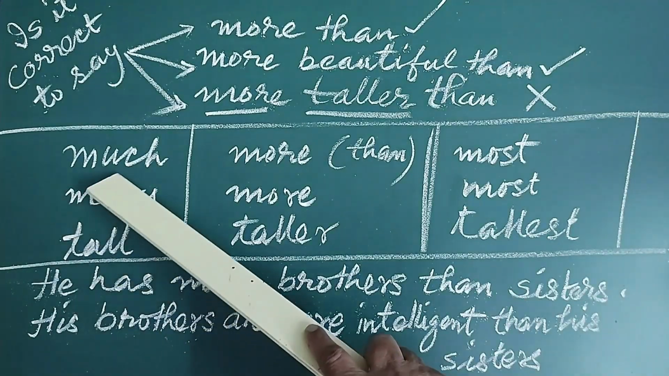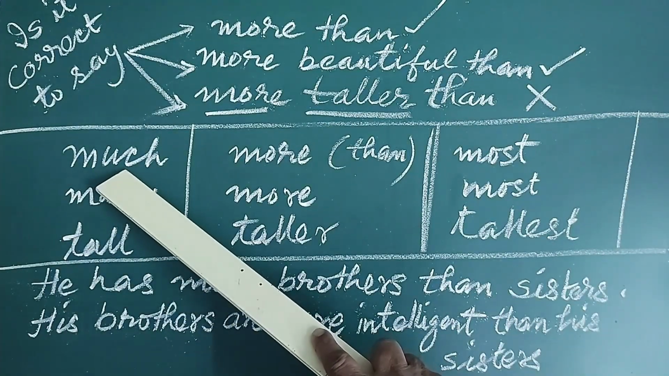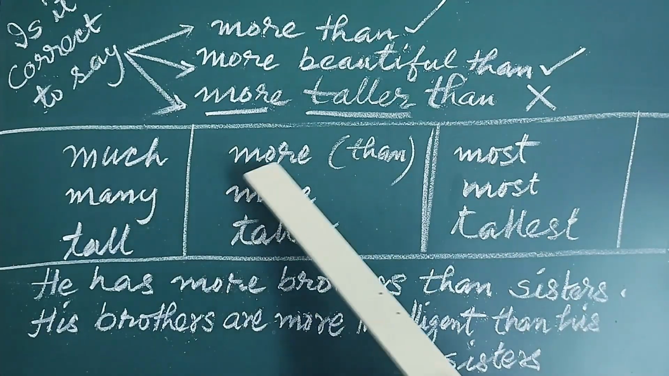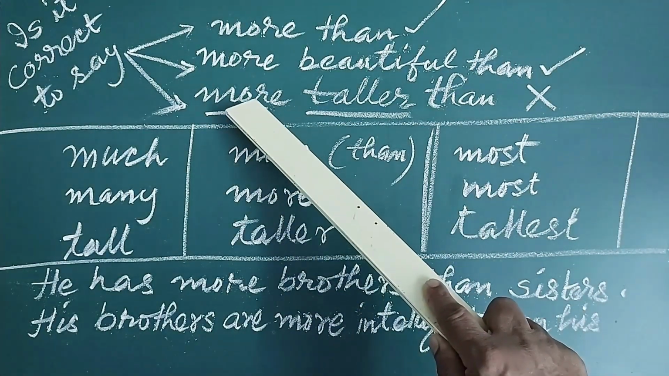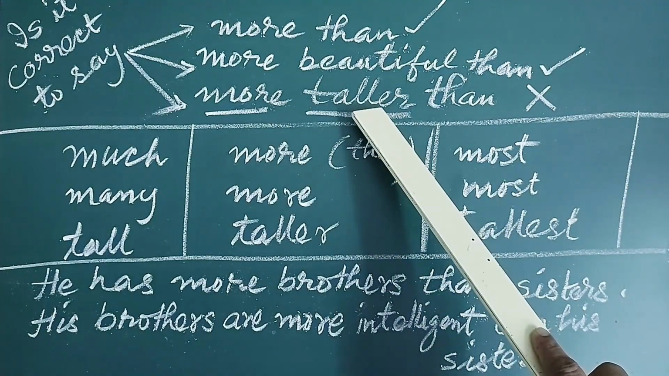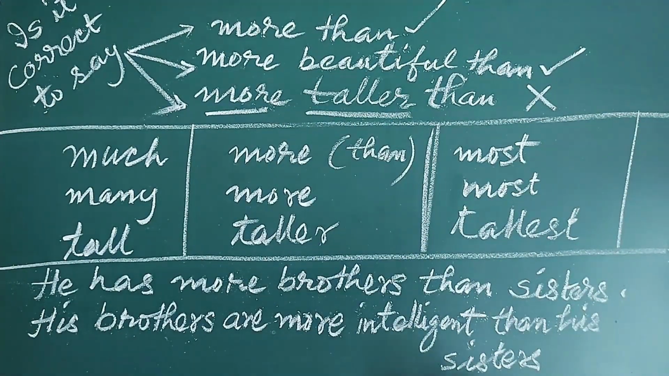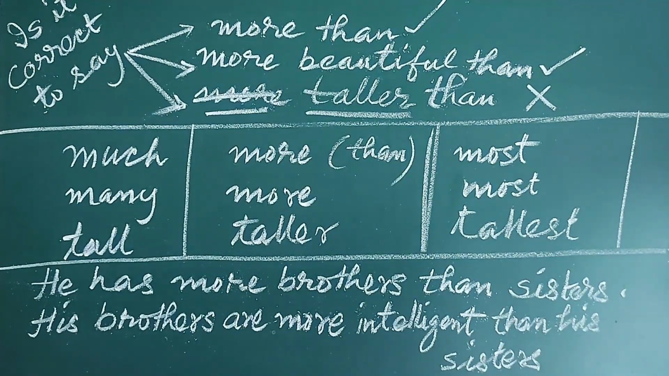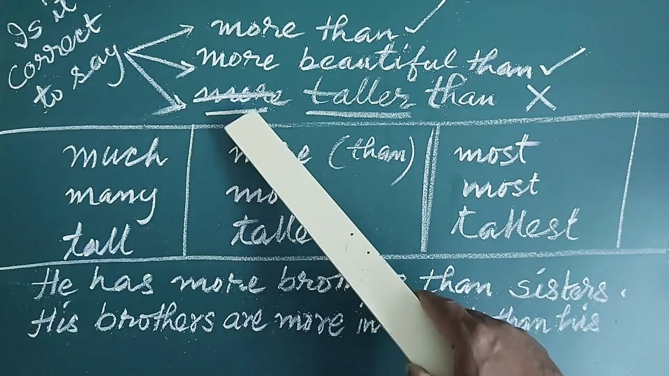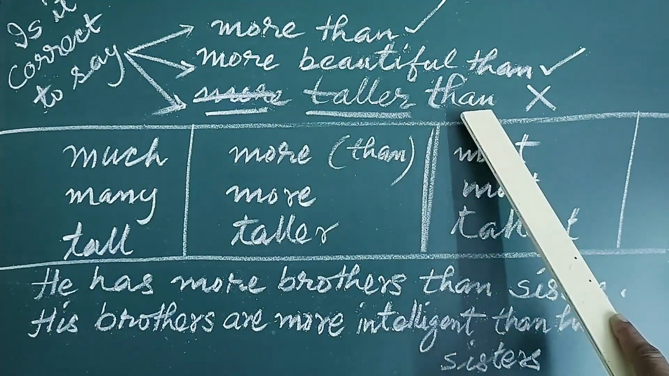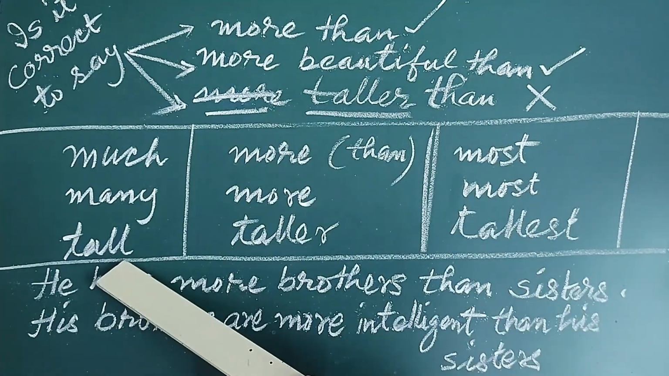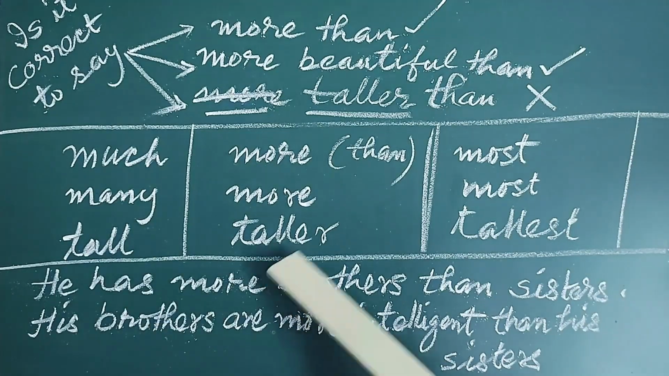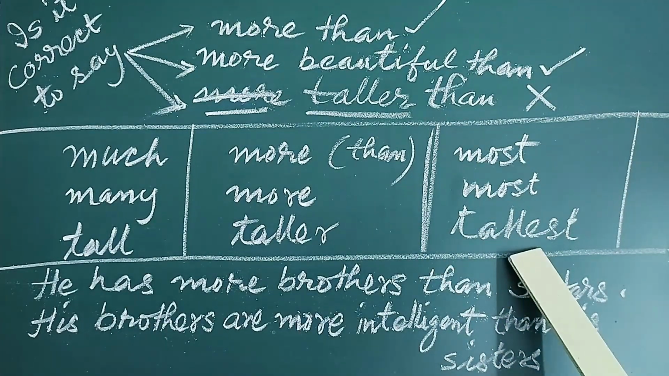Now we are very acquainted with these three forms. More itself is comparative, therefore more cannot help taller, therefore we cannot say more taller than, and if it wants to be written as a correct sentence, then we have to delete this more. Then we can call it correct. But as long as more is there, we cannot call it a correct expression. Now let us see tall. Tall is the positive degree, taller is the comparative degree, and tallest is the superlative degree.